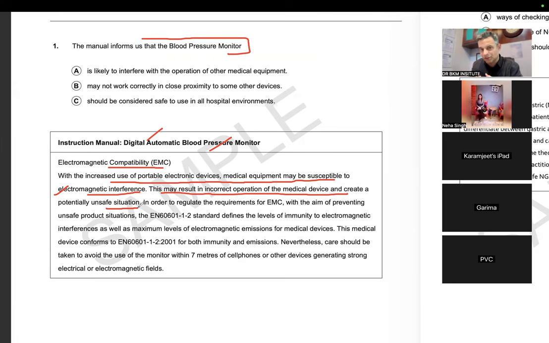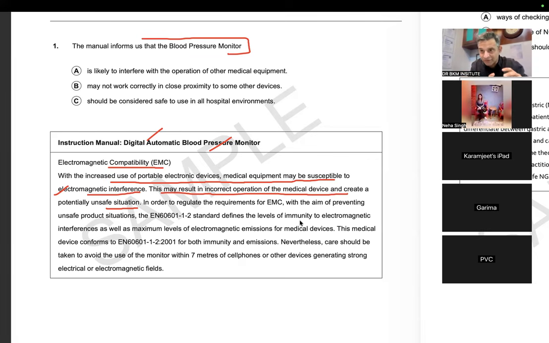Simple: if we are using automatic monitors or electromagnetic medical equipment, obviously there would be some kind of electromagnetic interference. Sometimes their reading can be wrong because there is interference with our mobile phones even. If our mobile phone is kept beside it, it can change the readings. In order to regulate the equipment of EMC with the aim of preventing unsafe situations, the EMC standard defines the level of immunity to electromagnetic interference as well as the maximum levels of electromagnetic emissions for medical devices. So they have set up some rules for the electromagnetic devices.